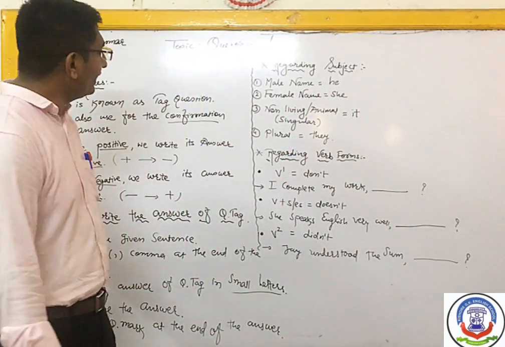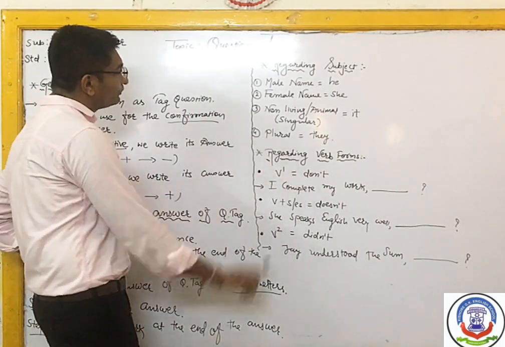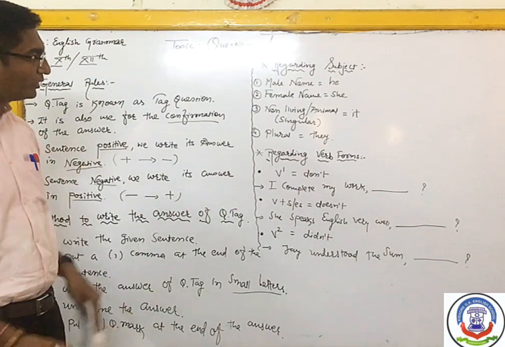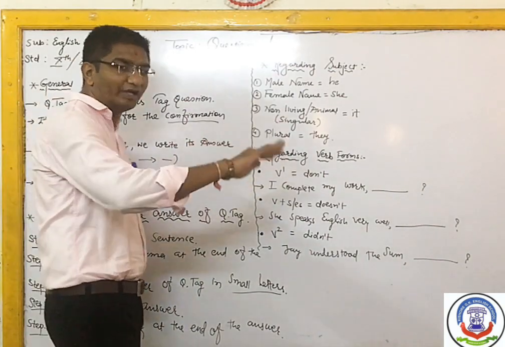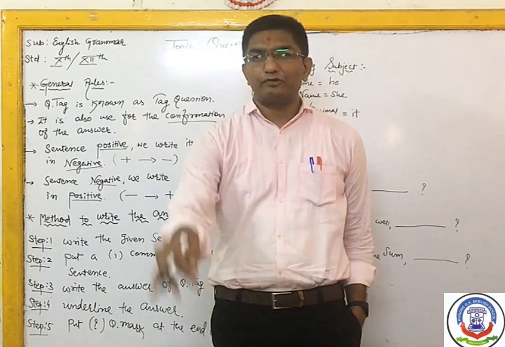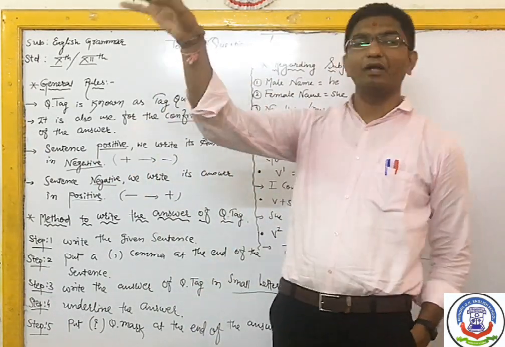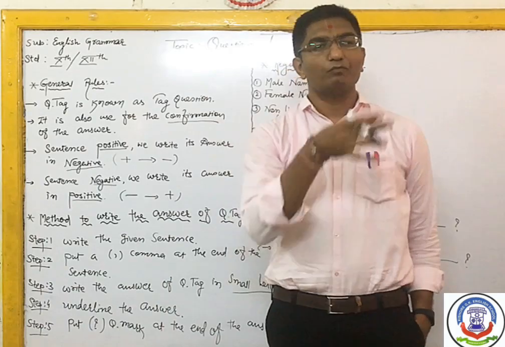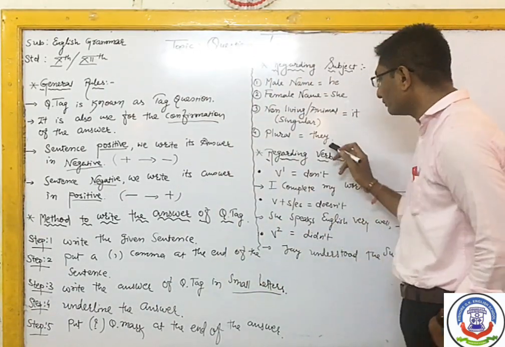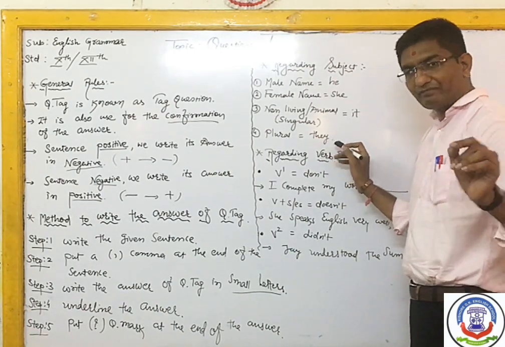And after that, the fourth point is plural form. Now plural, living, non-living, these are all plural. Students, children, people, chairs, tables, blackboards, tube lights, fans, etc. Mobile phones, etc. All these things are plural, and for plural we will write they.